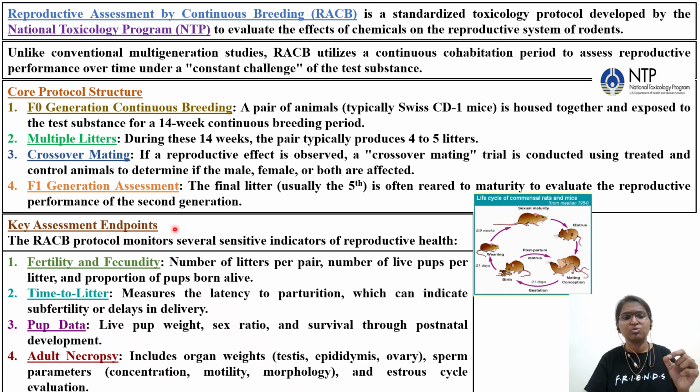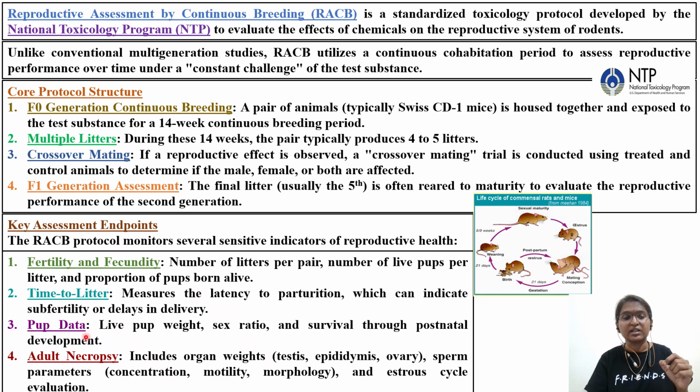Key assessment endpoints. The RACB protocol monitors several sensitive indicators of reproductive health: fertility and fecundity, number of litters per pair, number of live pups per litter, and proportion of pups born alive. So these are the various parameters that you will be measuring in this RACB continuous breeding protocol study. Time to litter measures the latency of parturition, which can indicate subfertility or delay in delivery of the pups.